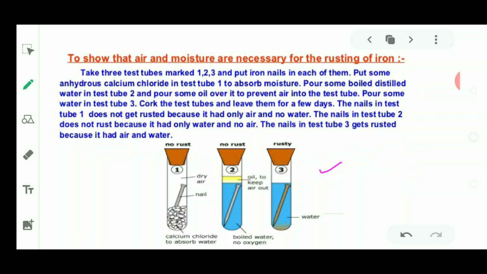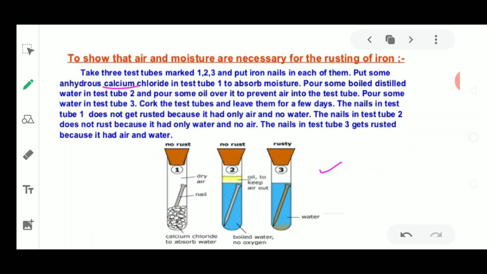Now in the first test tube, we are going to add some anhydrous calcium chloride. What is this anhydrous? Anhydrous means it is already dried, it does not have any kind of moisture in it. Calcium chloride is a type of crystal which is already anhydrous, it does not contain water of crystallization. It has a capacity to absorb moisture. So in test tube 1 we will add some calcium chloride, and then we are going to put the iron nail inside this test tube.